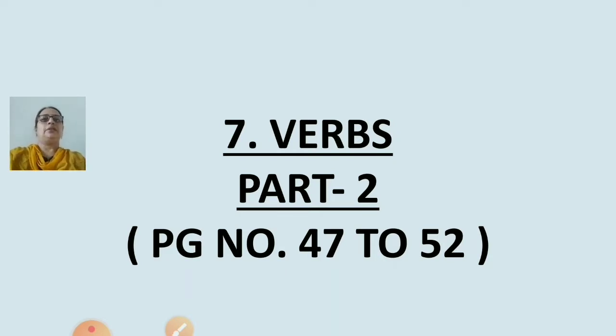In part 1 of the verbs chapter, children, we have covered that action words are called verbs, and we have seen the helping verbs. We have studied that the action done by the subject in the sentence is a verb. It's an action word.